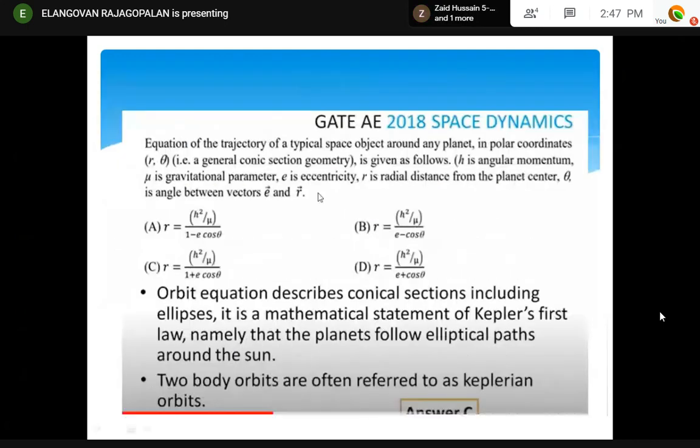What is the equation of the orbit? The equation of an ellipse, or the equation of the orbit, can be represented by this. C is the answer. These are standard formulas, remember. So R is equal to p by 1 plus e cos theta.